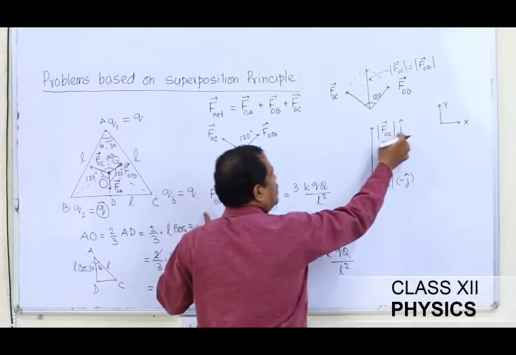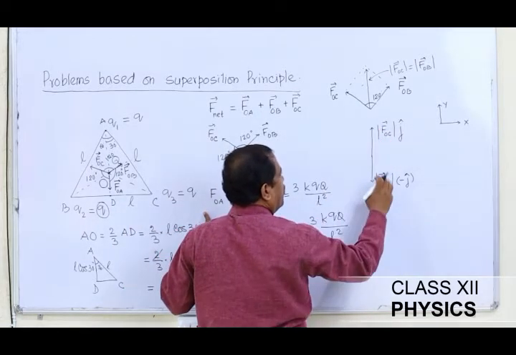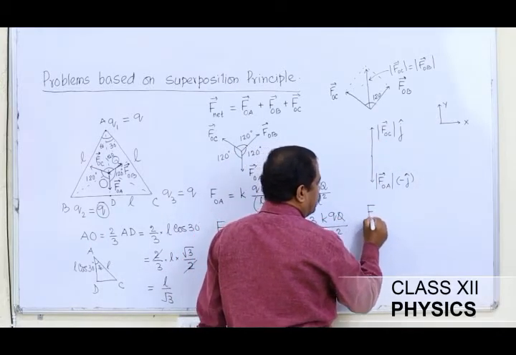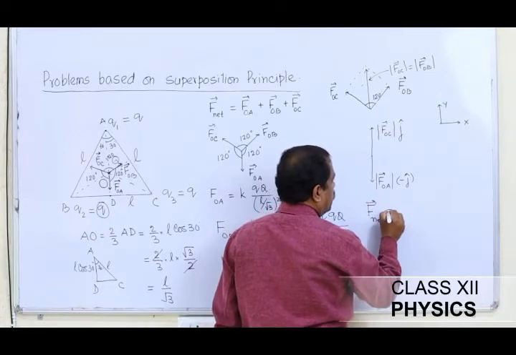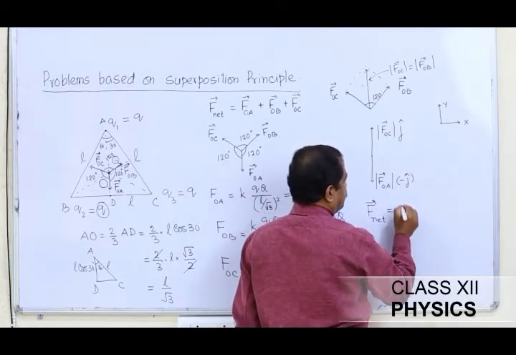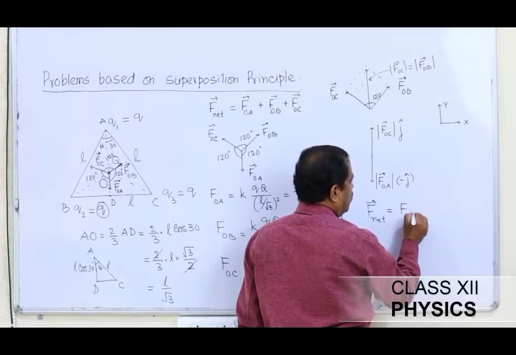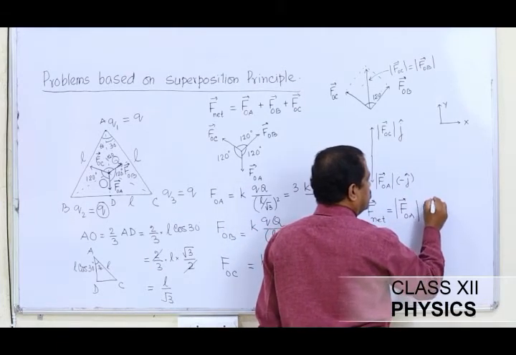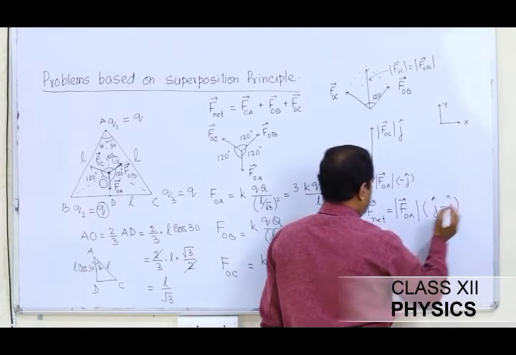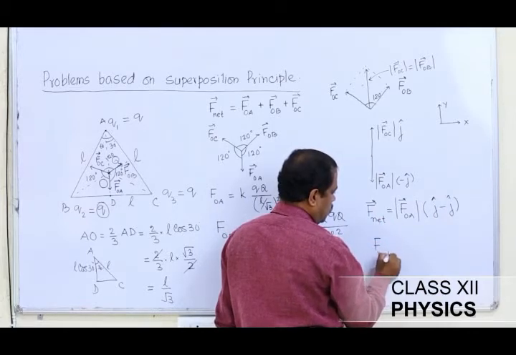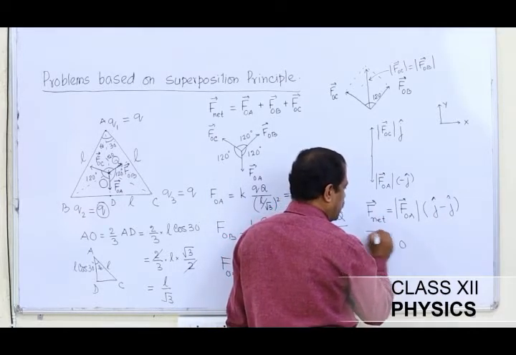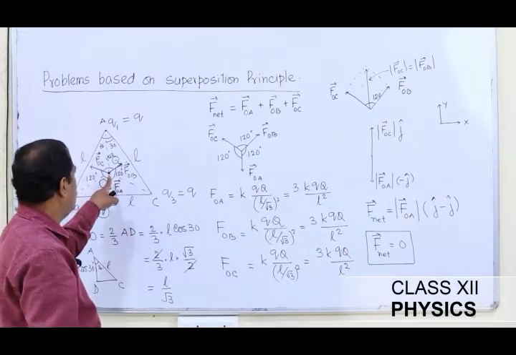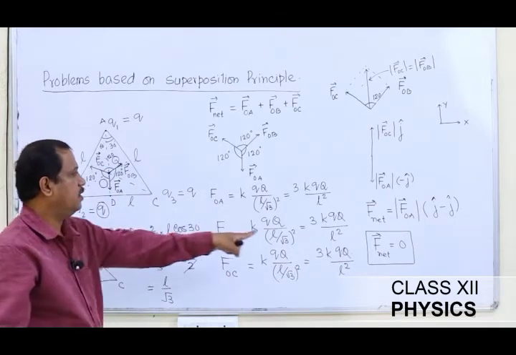It means that the magnitude of this vector in the upward direction and the magnitude of this vector in the downward direction are both equal. So when I try to find F net, I write any one of the magnitudes into these two vectors, I get j minus j, and this works out to be 0. So the net force experienced by the charge capital Q placed at the centroid of an equilateral triangle is 0.